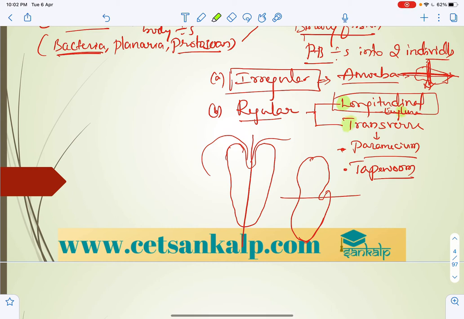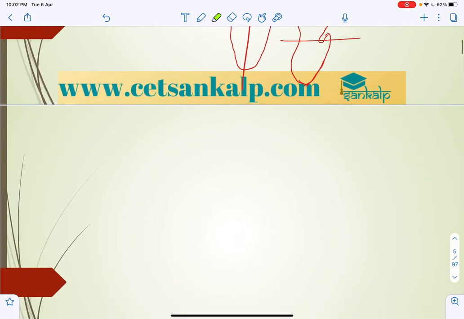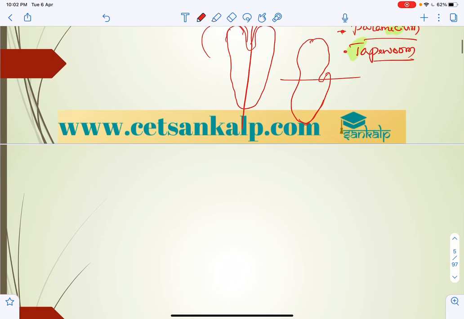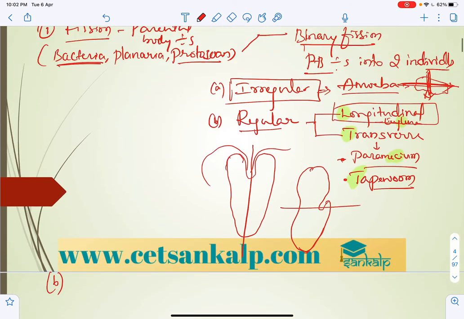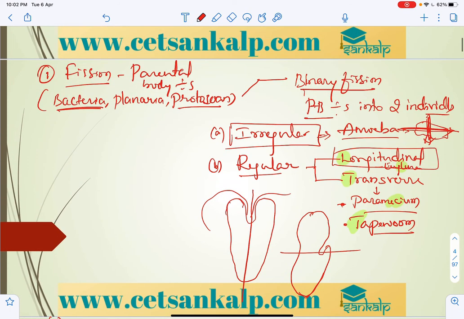Transverse, generally the paramecium, and tapeworm. So that is what you have to keep in mind. So the next form, the second form, and here you have to keep in mind that one is binary fission, and the second one is multiple fission.